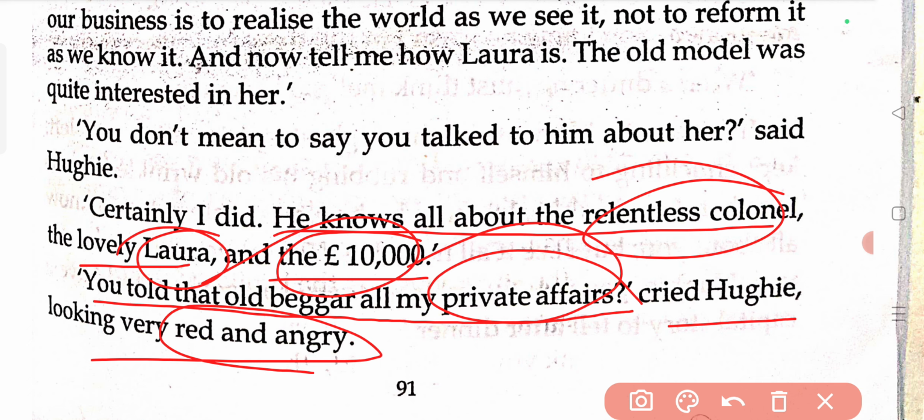How could you do that? How could you talk to some unknown person, some beggar man, about my private affairs? How could you do that, Alan? So that is why Huey is getting angry. He became red and angry.